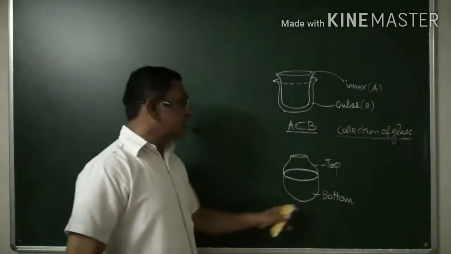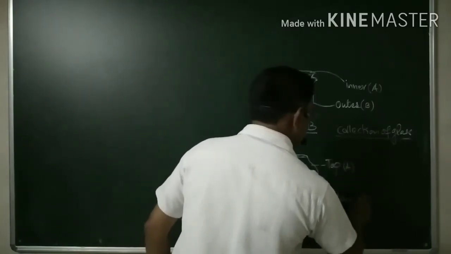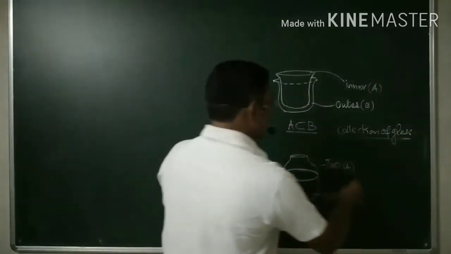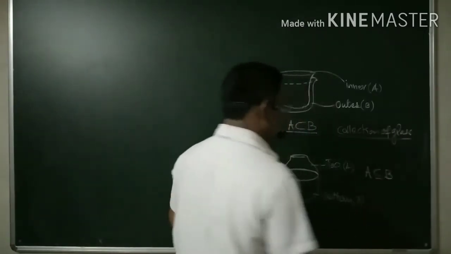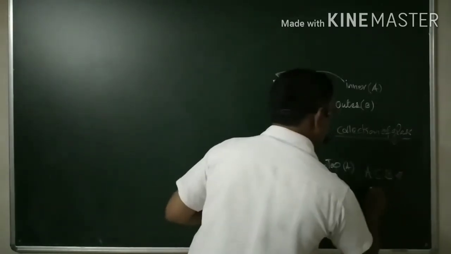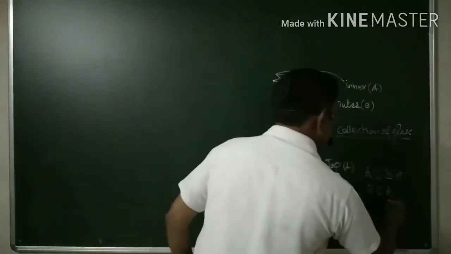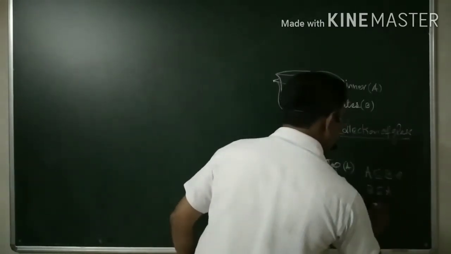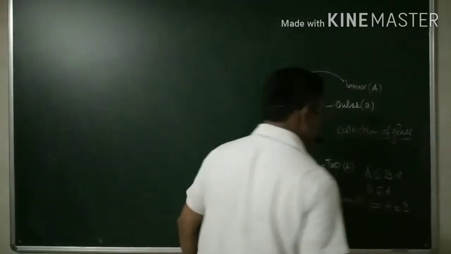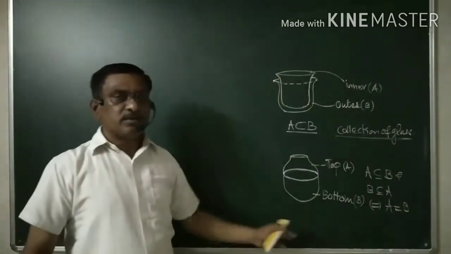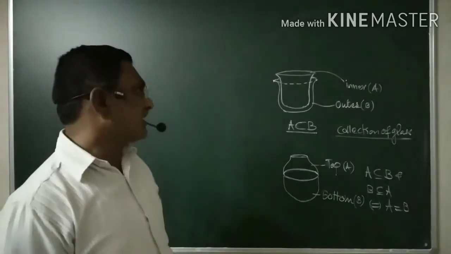Then if I have this as A and this as B, you can look here: A is contained in B, and B is contained in A, and hence you can say that A is equal to B. Okay, A is equal to B. This is an example we can have in our day-to-day life.